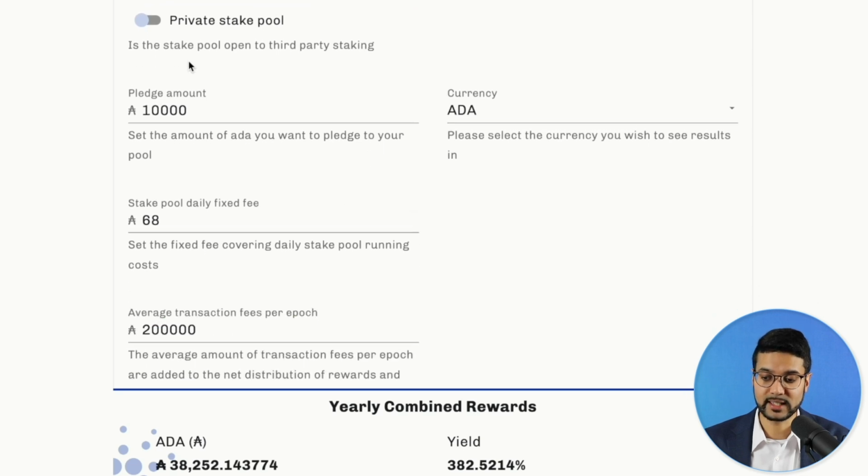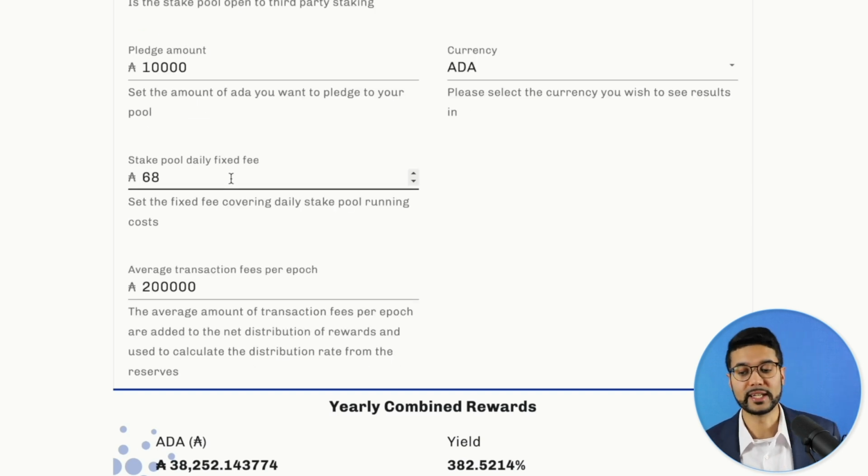Let's say in this case, what's different is instead of the delegation amount, this would be our pledge amount. So this is the amount of ADA which we've put as skin in the game towards running our own pool successfully. We can keep that as 10,000. We can also see the stake pool daily fixed fee at 68 ADA.